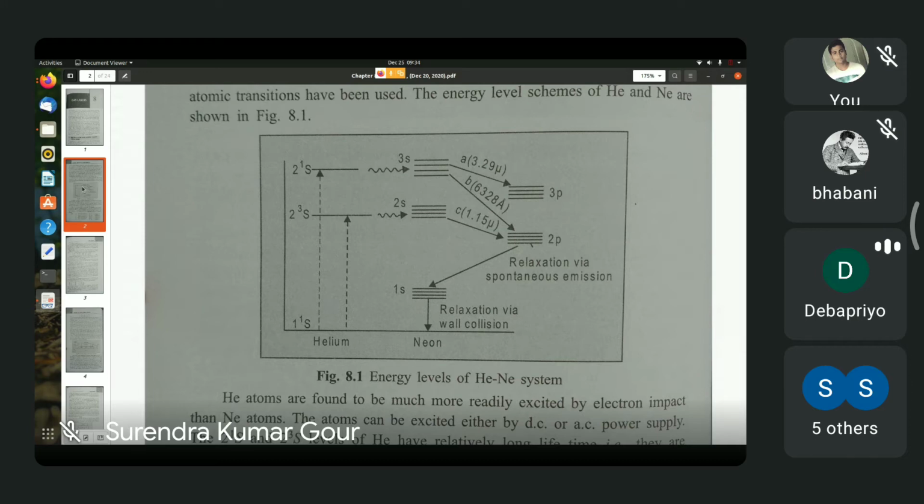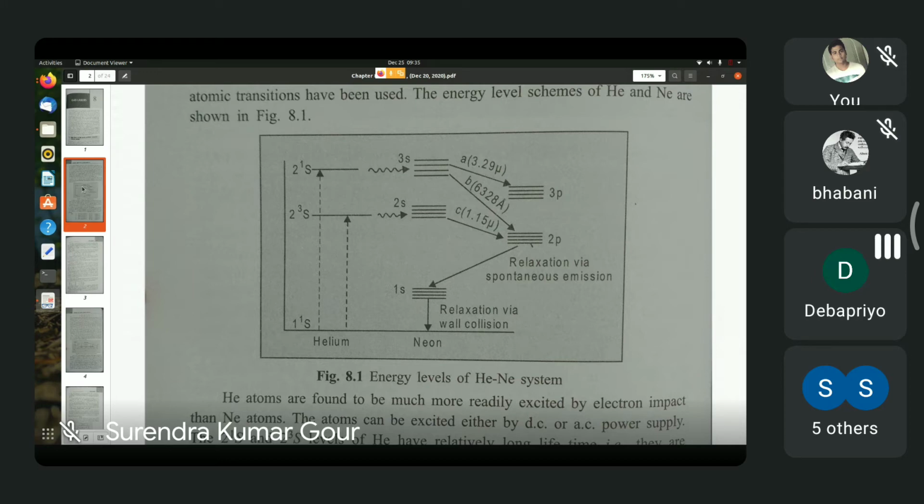So as we know, for 4-level systems, the requirement is that the mean life of level 3 towards decay to level 2, which is denoted as tau 32, should be larger or much larger than the mean life of level 2 to decay into level 1, which is tau 21.